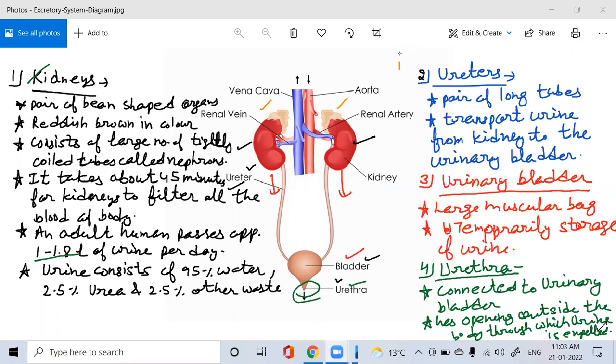So I hope all of you have understood and got an idea about the human excretory system and urinary system, and the various organs involved in the excretion of waste.